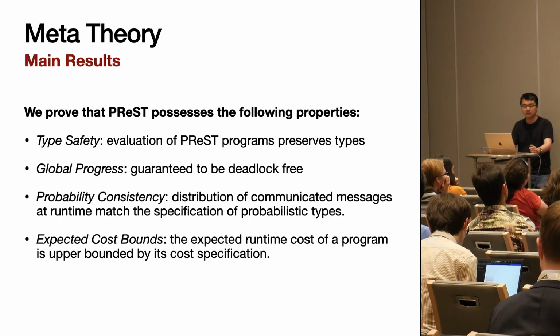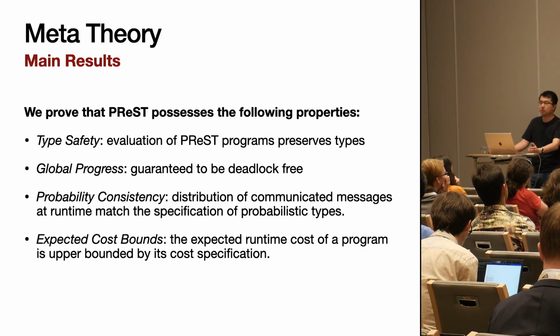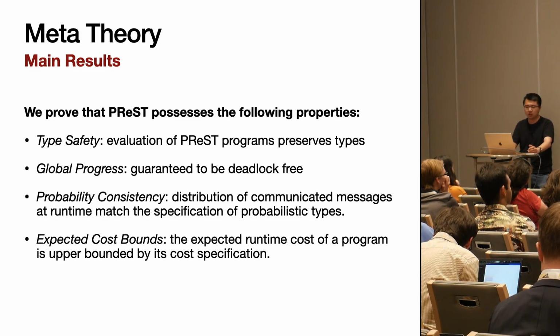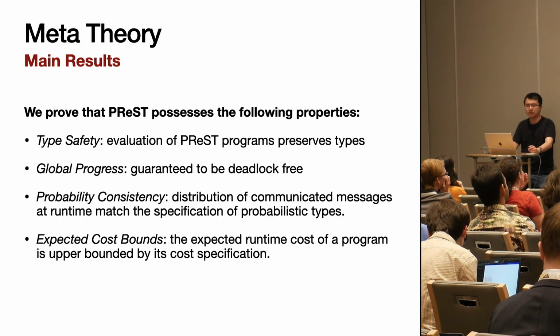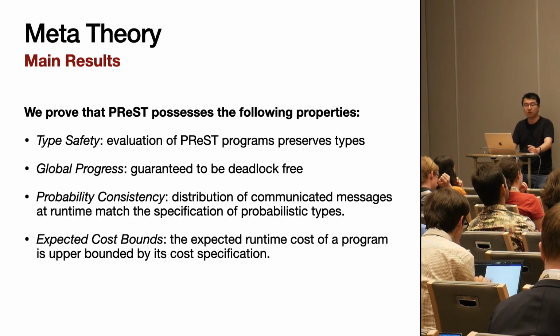We have probability consistency, that the distribution of communicated messages at runtime matches the specification of probabilistic types. And we have an expected cost bounds theorem, which I didn't show today, that says the expected runtime cost of a program is upper bounded by its cost specification.